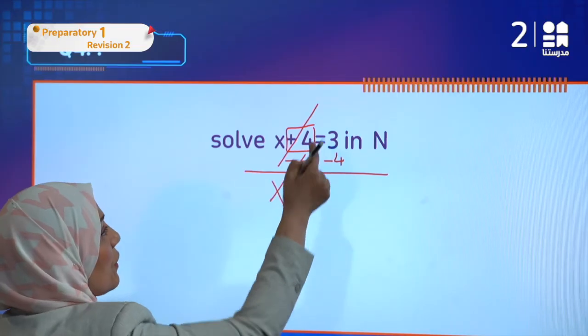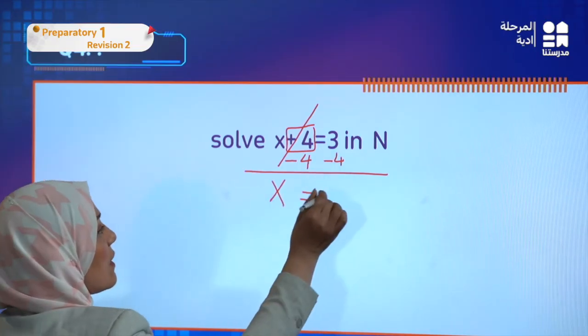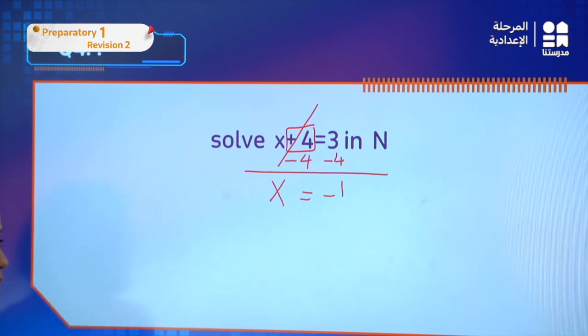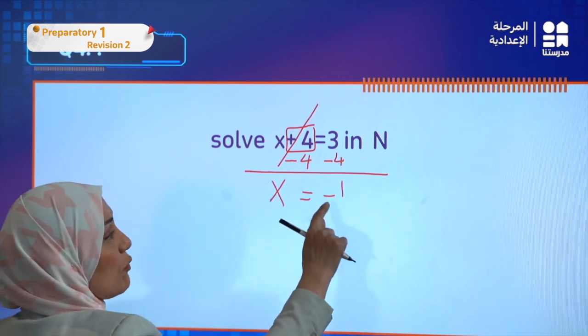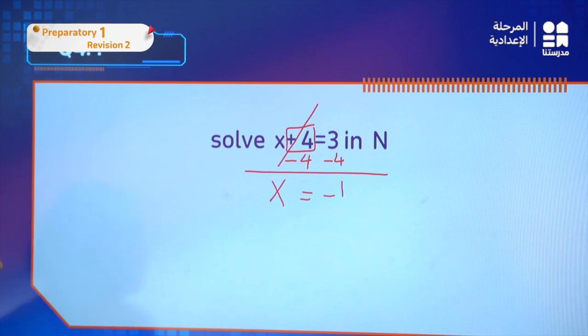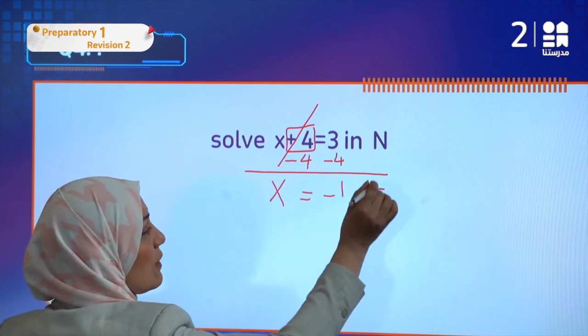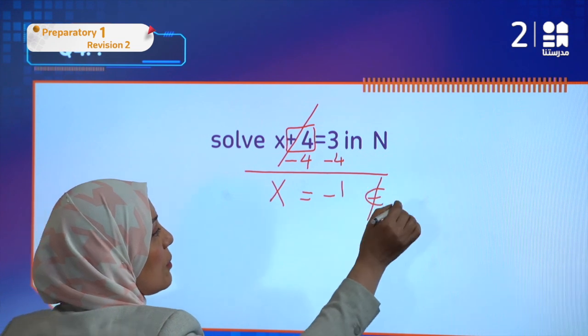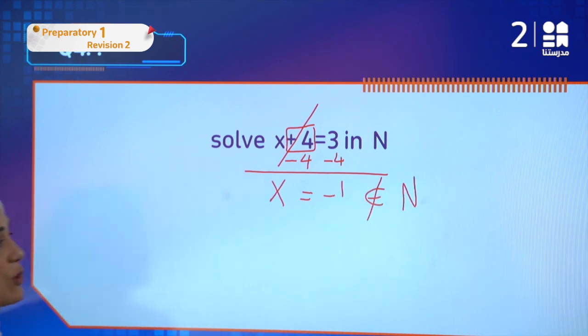Now, 3 minus 4 is -1. My question is, does -1 belong to N or not? Of course not, because N is the natural numbers, not integers, okay? So there is no solution. This -1 doesn't belong to N, so there is no solution in N.